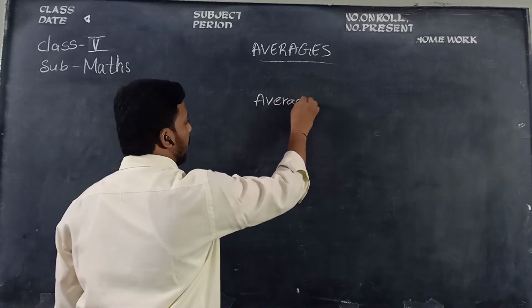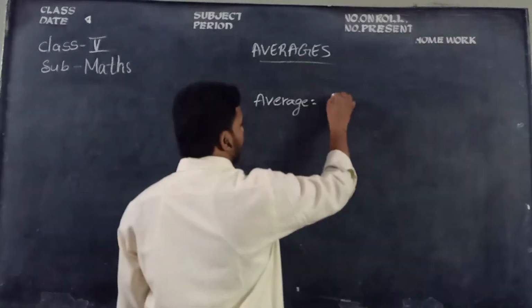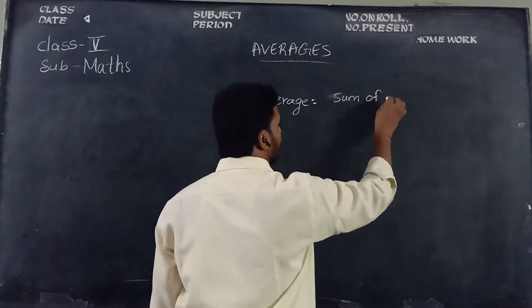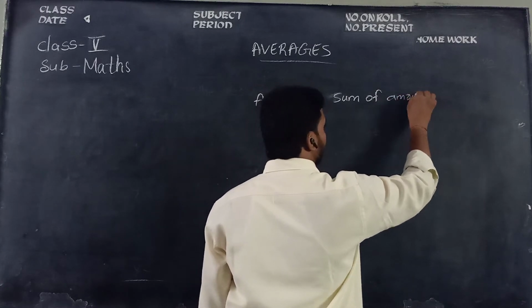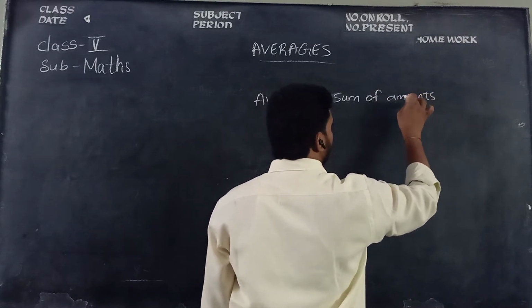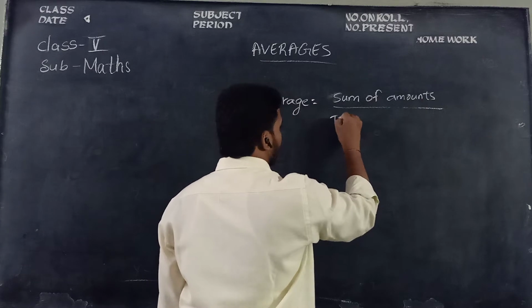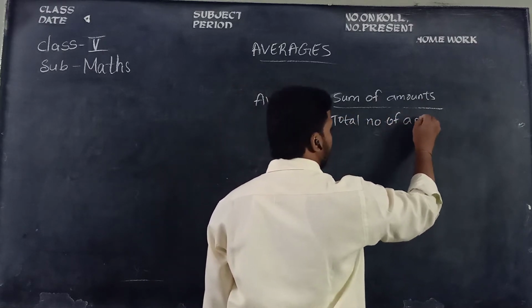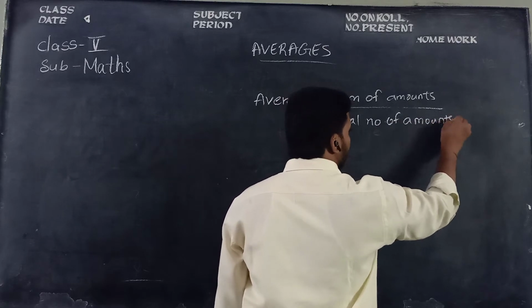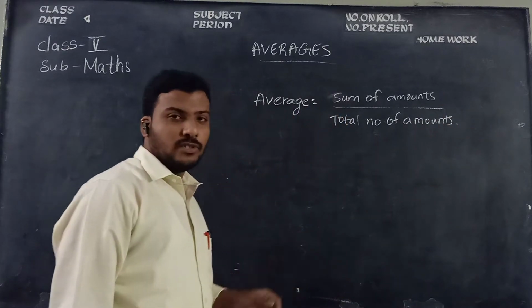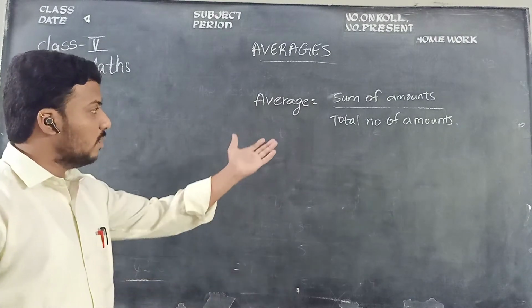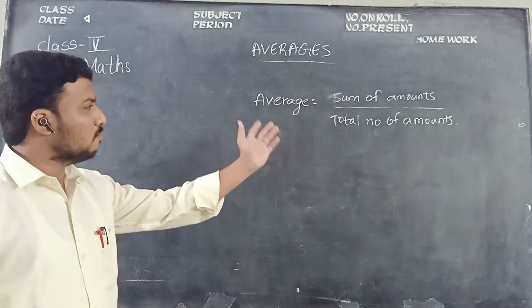Average is equal to sum of amounts by total number of amounts. This formula is for your classes, children. If you go to higher classes like 6, 7, 8, the formula will be the same formula but with some changes.